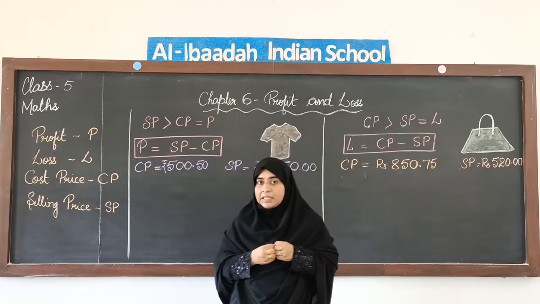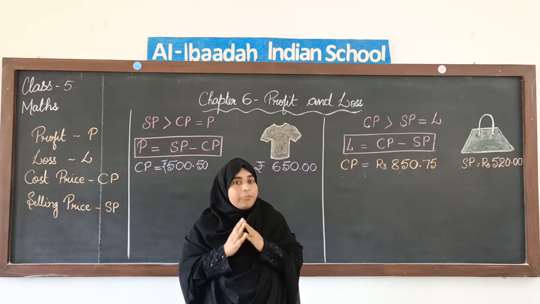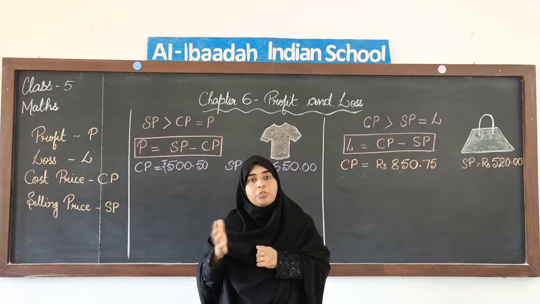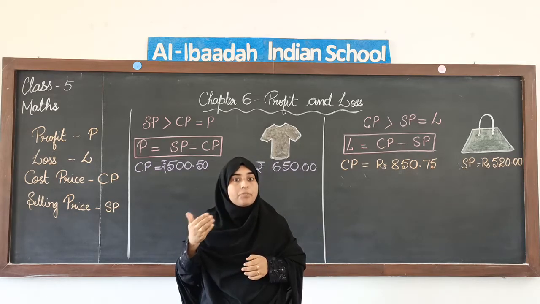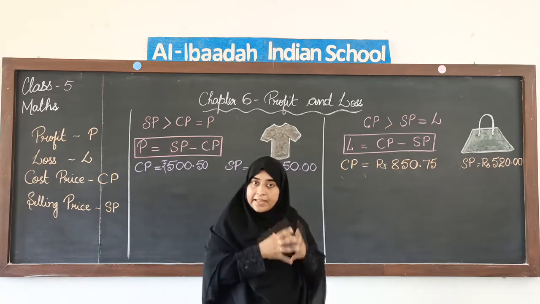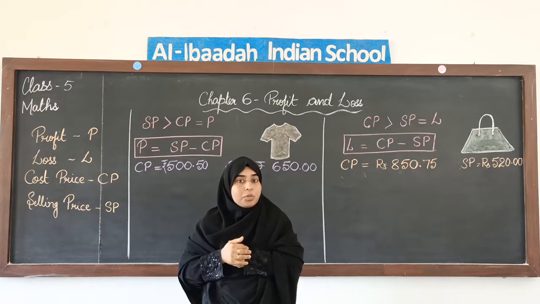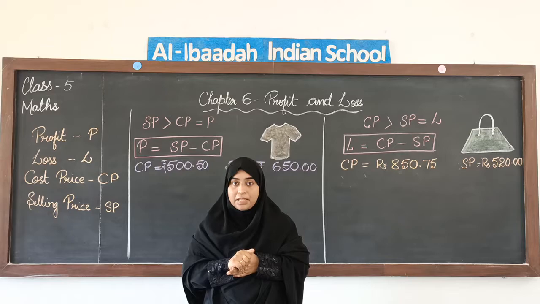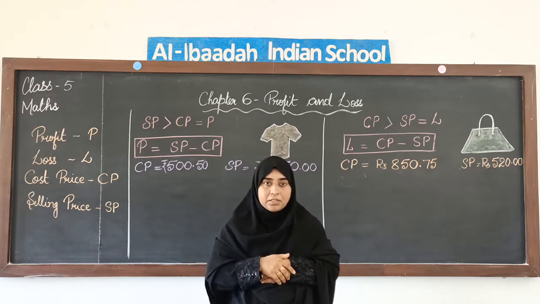So, your buying price, your cost price for which you have bought is rupees 10. Now, if you sell the same chocolate to your friend for say 15 rupees, so now you are making a profit. You bought it for 10 and you are selling it for 15. So, your selling price is more, so you are making a profit, you are getting 5 rupees extra. That 5 rupees extra is your profit, understood.